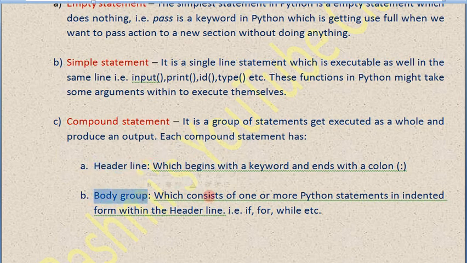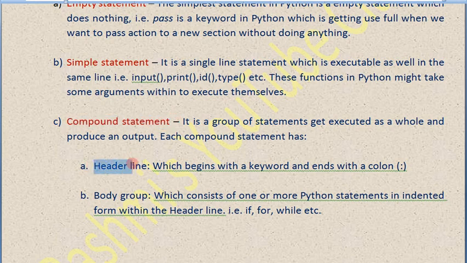Normally if, for, those are iterative and conditional kind of statements. They are known as compound statements because they cannot be completed within a single line. They have multiple lines, and multiple lines of commands get executed as a whole, together.